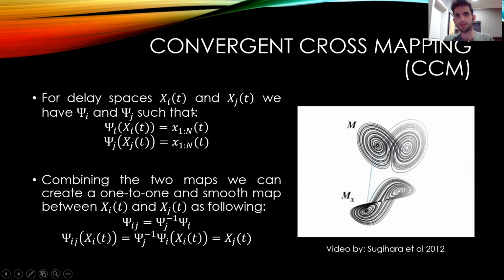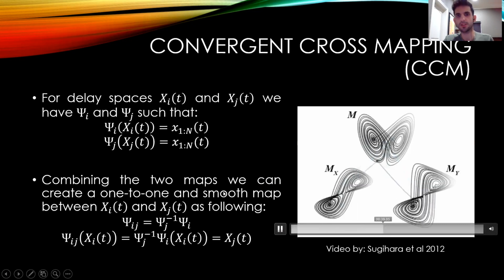So if these are members of the same dynamical system, by combining these two maps in the following way, we can construct another map which can transform the delay vectors of node i to node j, and this motivates us to develop our metric, which is the following.